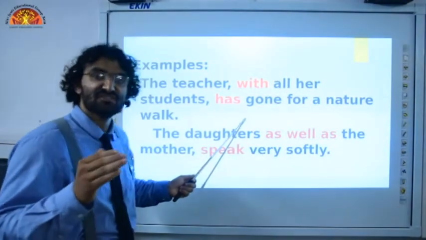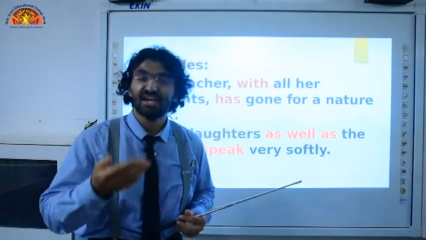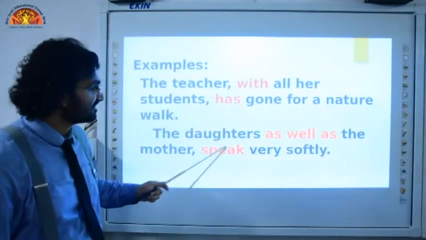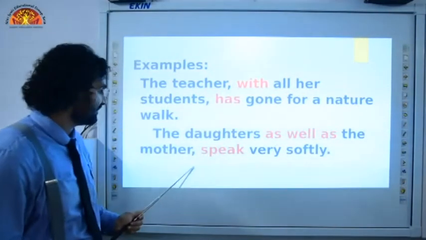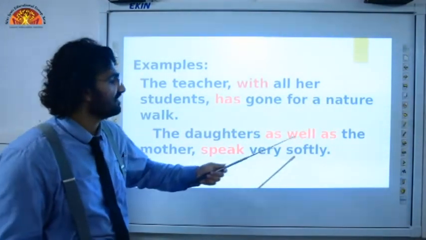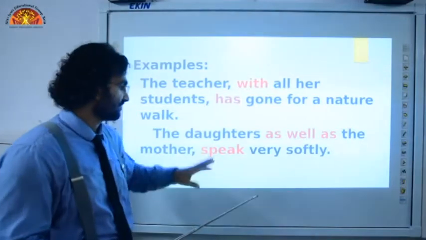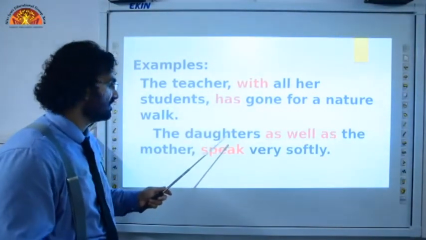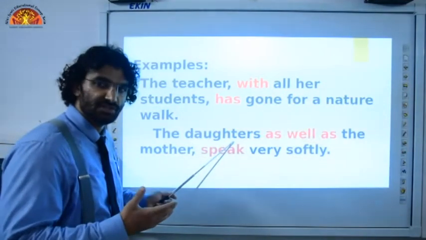Always remember, this is going to help you speak good English as well as score good marks in exams. The daughters as well as the mother speak very softly. So we have two subjects again in this sentence. Subject number one, the daughters.